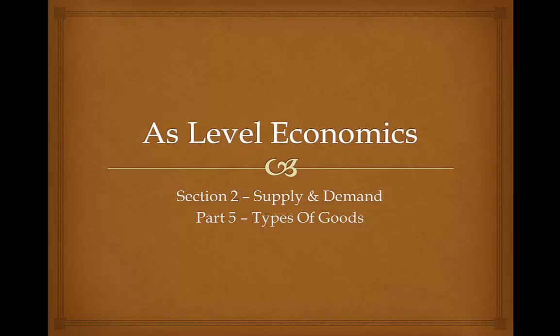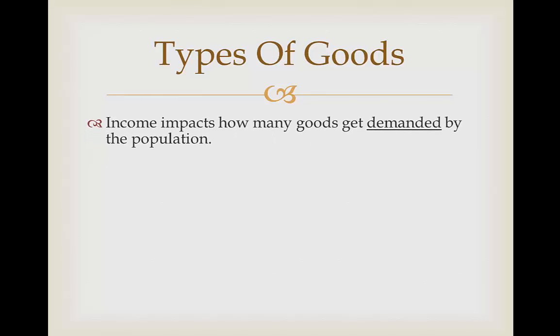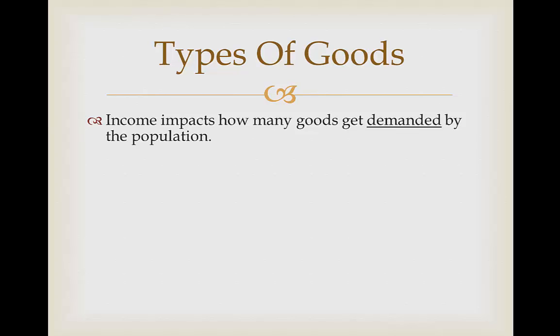Today we're going to be looking at the different types of goods. The income someone has impacts how many goods are going to be demanded by them. The type of goods is defined by the YED, or in other words, the income elasticity of demand. Be sure to watch that video, which is on the economics playlist, if you haven't already, because you will probably need the information from that video to understand this one.